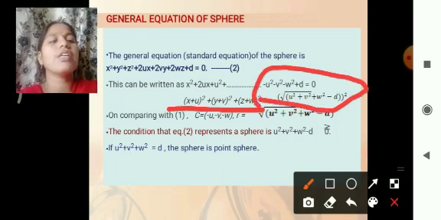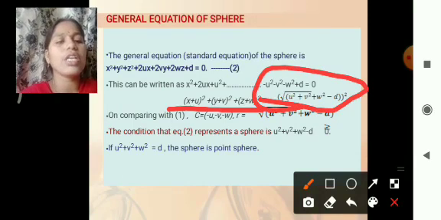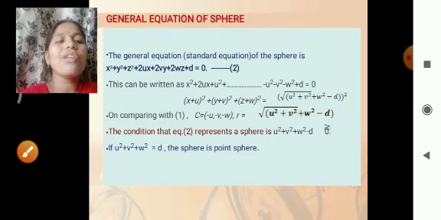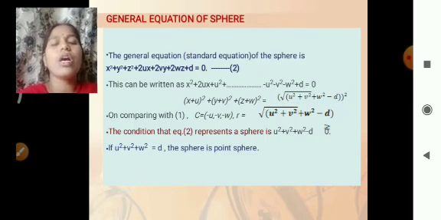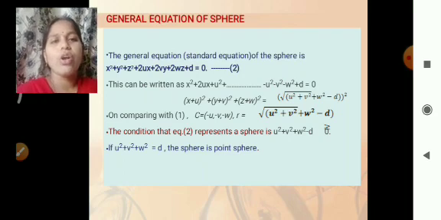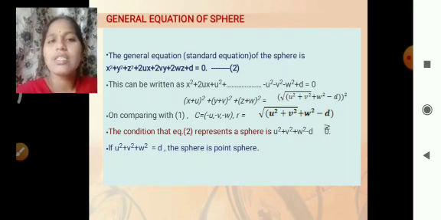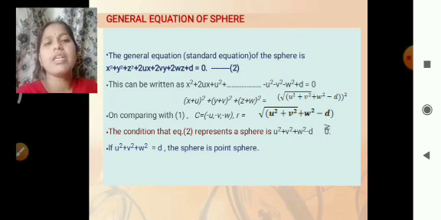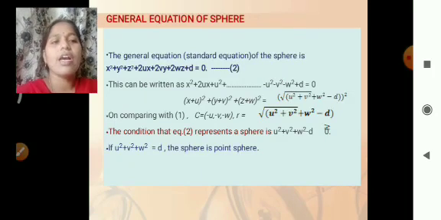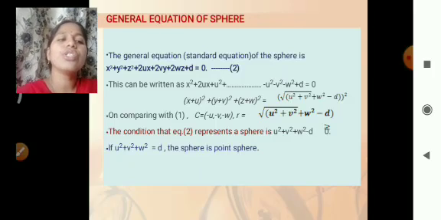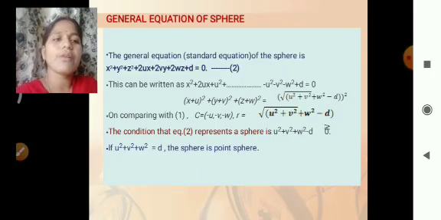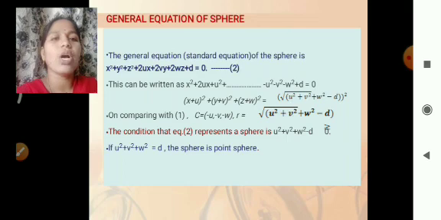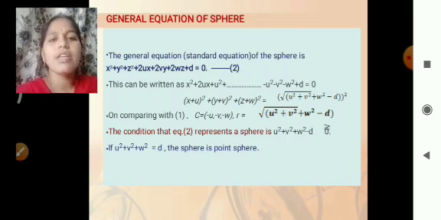One condition here is that the radius is always greater than or equal to 0. When the radius is less than 0, it is an undefined term and the sphere is undefined. If u square plus v square plus w square minus d is greater than or equal to 0, the sphere is a defined sphere.